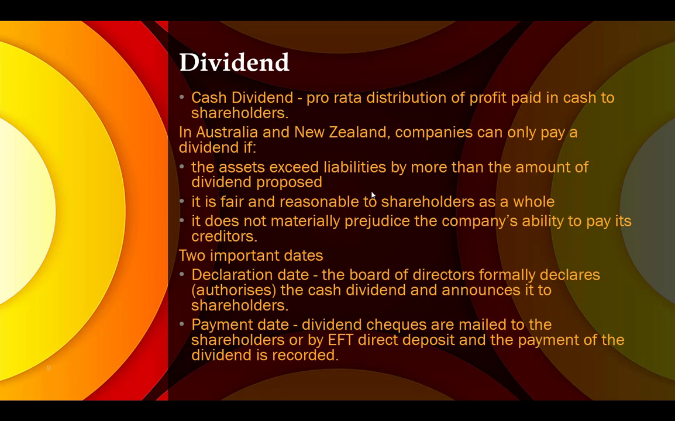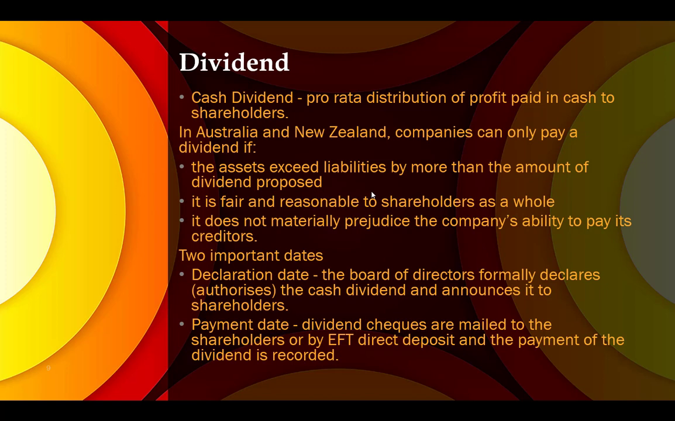Now for dividends, we have different kinds of dividends. So the first one we will discuss here is cash dividend. Okay, it's a pro rata distribution of profit paid in cash to shareholders. Now in Australia and New Zealand, companies can only pay dividend if the assets exceeds liabilities by more than the amount of dividend proposed. It is fair and reasonable to the shareholders as a whole. It does not materially prejudice the company's ability to pay its creditors.